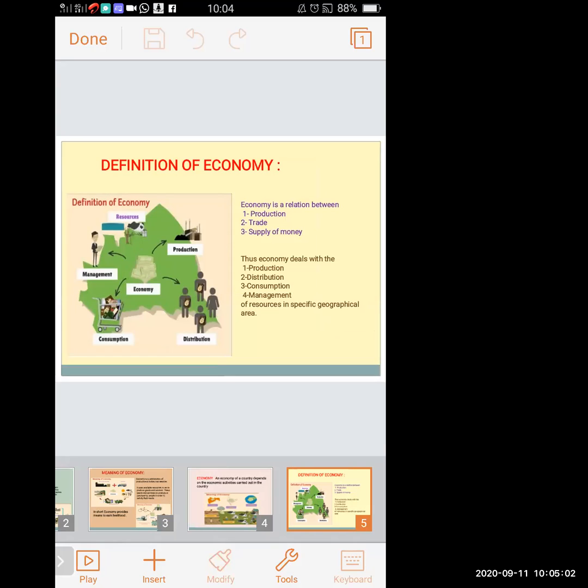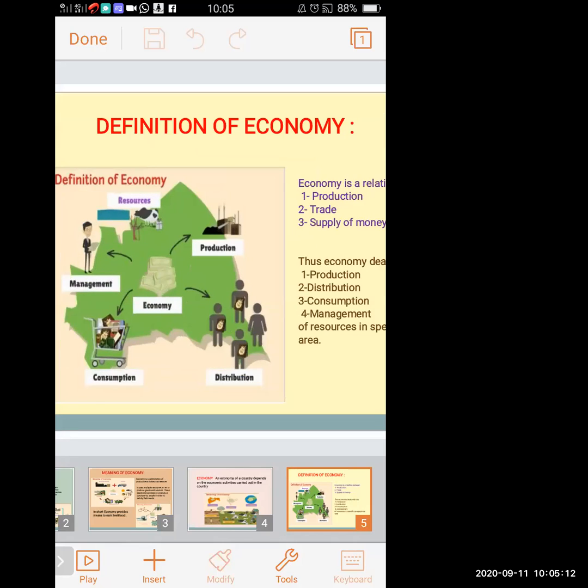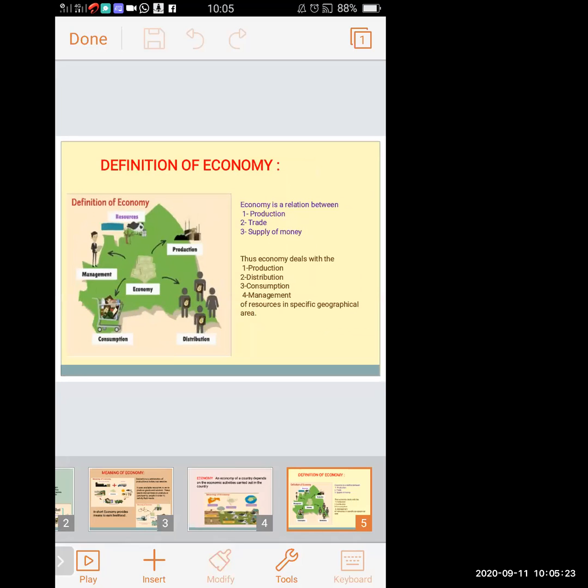Thus, economy deals with production, distribution, consumption, and management. Economy deals with what? Production. Remember this. After that, distribution, consumption, and management. These are the four concepts very important in economy. So we have learned that economy deals with the production, distribution, consumption, and management of resources in a specific geographical area.